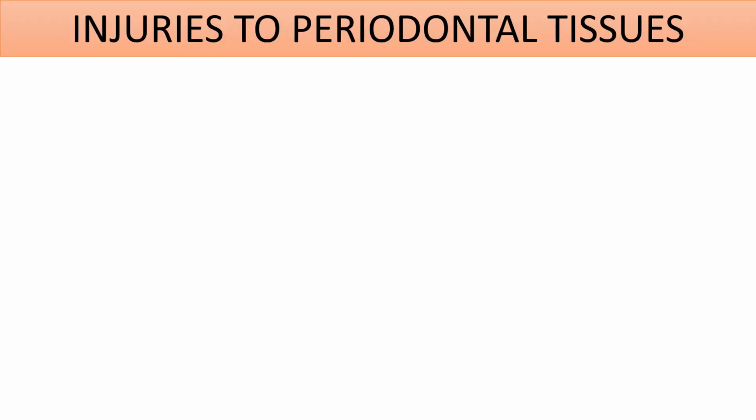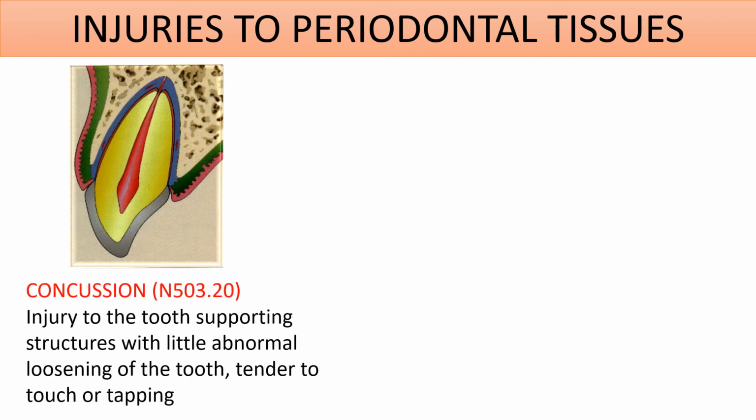Coming to injuries to the periodontal tissues, the first one is concussion, given by the code N503.20. In this case, there is injury to the tooth supporting structures with no abnormal loosening of the tooth, and the tooth is tender to percussion, that means touching or tapping. Now you can see this tooth has not got displaced from its socket, but it shows some tenderness to percussion.